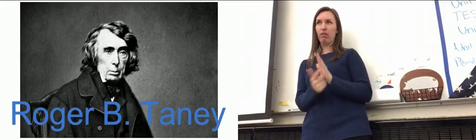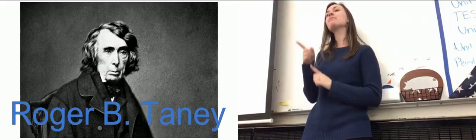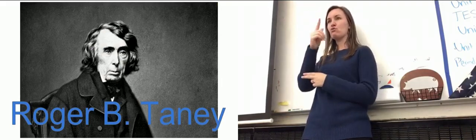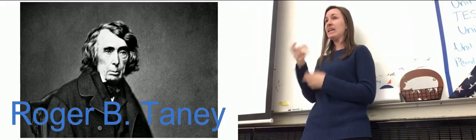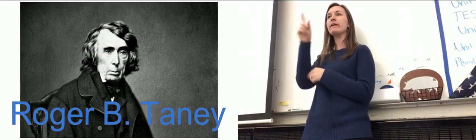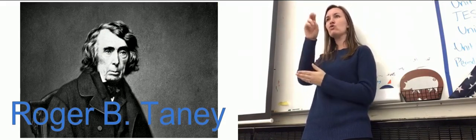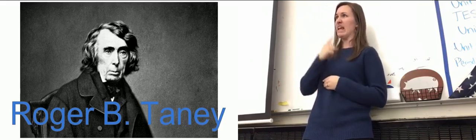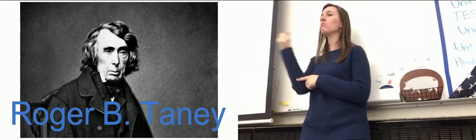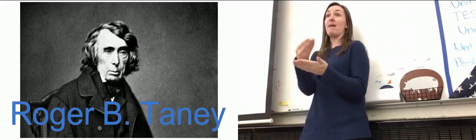Now, here's basically what's going to happen. He has this guy named Roger B. Taney. He attempts to put him in as Secretary of the Treasury. The Congress is going to deny him the seat, but he's going to put him in a position that he can control the national money. So here's what's going to happen.